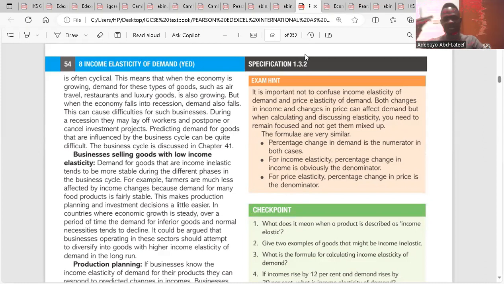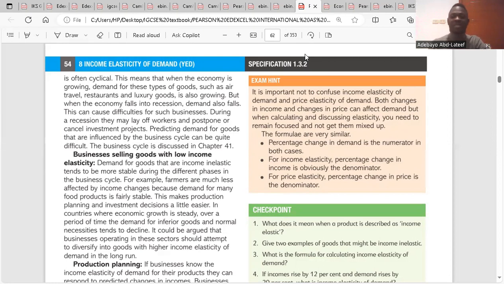Low income goods, low income elasticity. Demand for such goods is income inelastic. So whatever happens in different phases of the economy, they tend to still sell because their goods are income inelastic. Do you understand? They have low income elasticity. That means they are inelastic. So goods with low income elasticity means income inelastic. So it means that goods sold at that time will still sell. Do you get it?